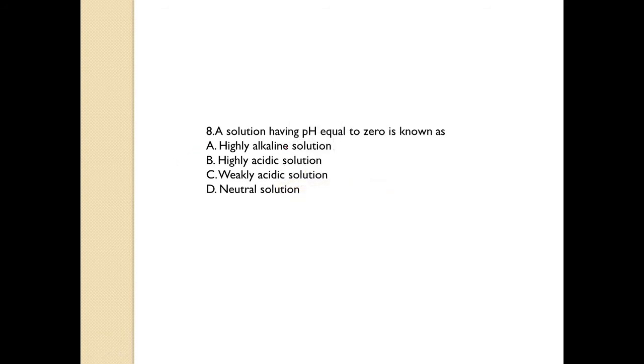A solution having pH equal to 0 is known as A. highly alkaline solution, B. highly acidic solution, C. weakly acidic solution, and D. neutral solution. The correct answer is option D, which is neutral solution.